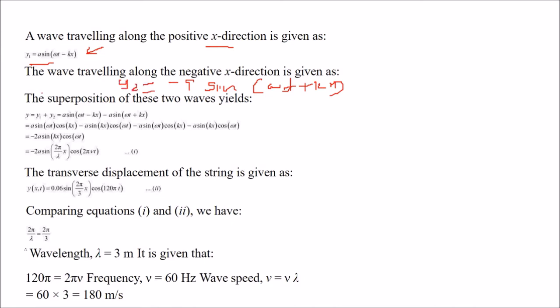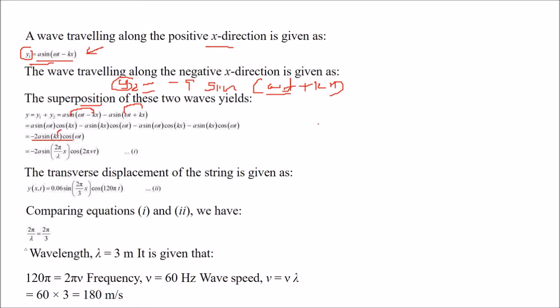If you want to find out the superposition, you add y1 with y2, this term with this term. So it gives you a sin(omega t minus kx) minus a sin(omega t plus kx). So when we take a common and expand sin(A minus B) and sin(A plus B), things will be cancelled, and only this will remain: 2a sin kx cos omega t.